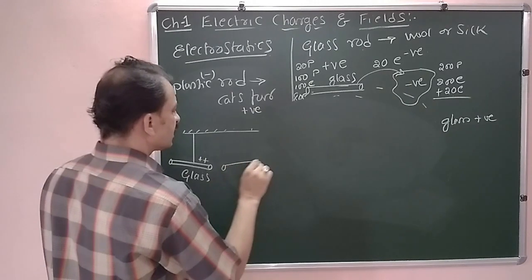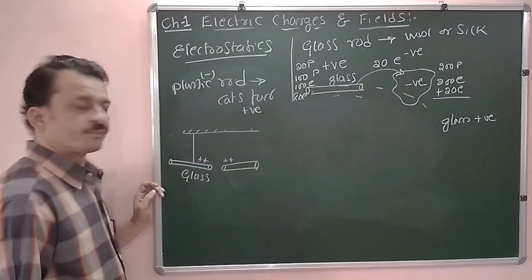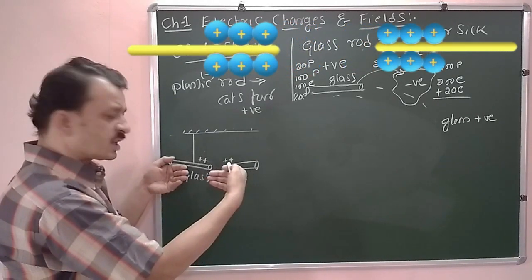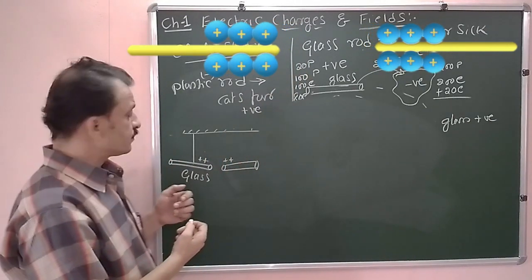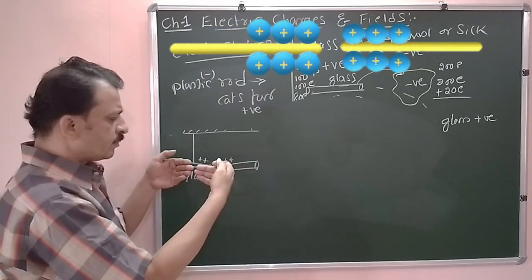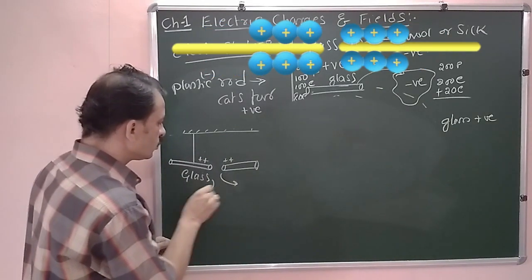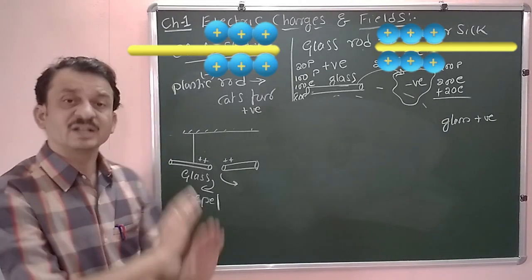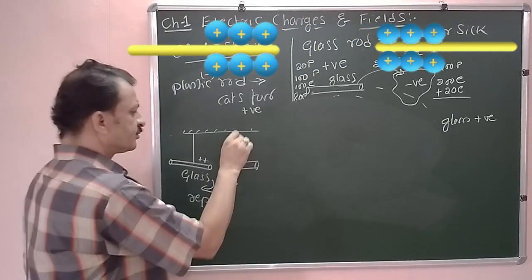Now bring another glass rod which is also positively charged. What will we observe? When two glass rods which are initially charged, that is, rubbed with wool or silk, are brought very close to each other, they are going to repel. They repel each other. This is the first observation.